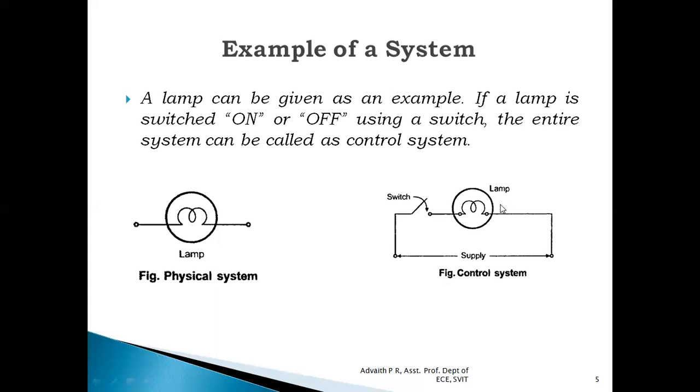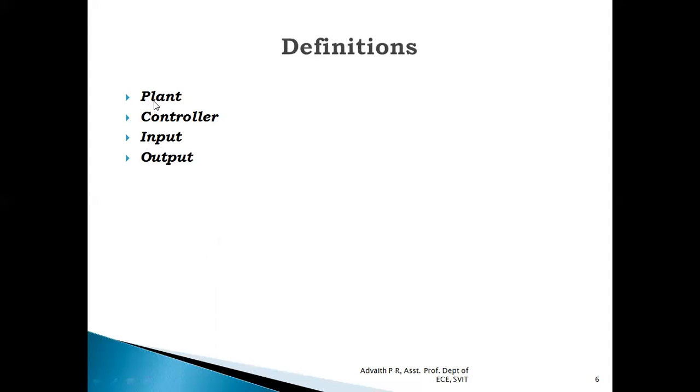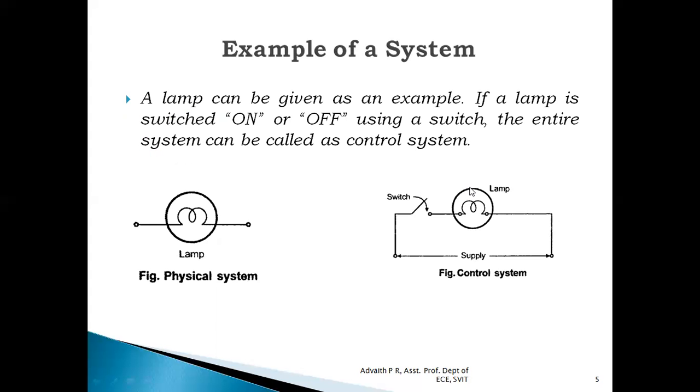Here, just a lamp is a physical system. When we connect that lamp to a switch, the switch is nothing but a controller, and this entire system becomes a control system. So this is the first definition which we need to understand. Let us understand what exactly is meant by a plant. The portion of a system which is to be controlled or has to be regulated is called a plant, or it is also called a process. If we see the previous example, this lamp has to be controlled, so essentially this lamp is nothing but a plant.